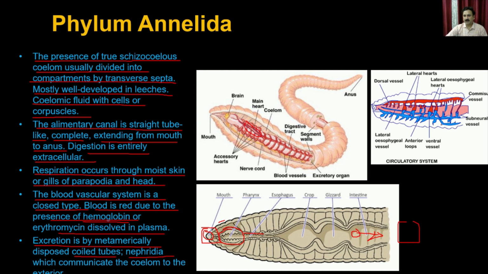So this is the circulatory system of the animals belonging to the phylum Annelida. What you see here is a closed type of blood circulatory system where you have the heart on one side, and then you have the blood vessels, which supply the blood into enclosed blood vessels like the dorsal vessels or the ventral vessels, and because of that, it is a closed type of system where the blood is collected back to the heart again.